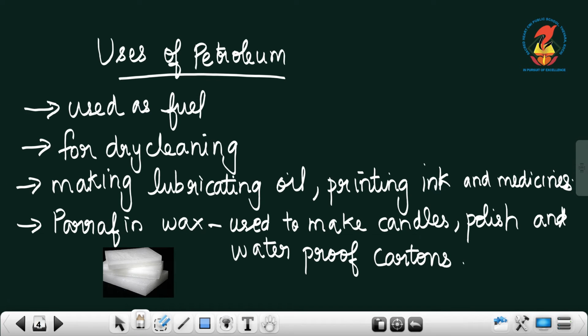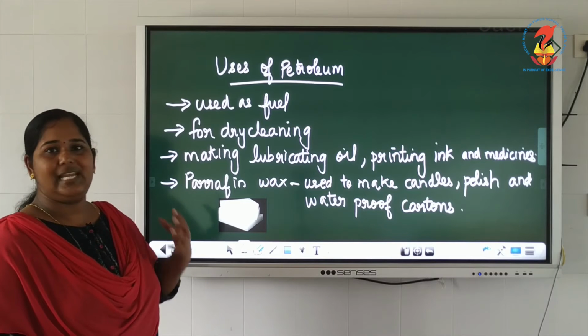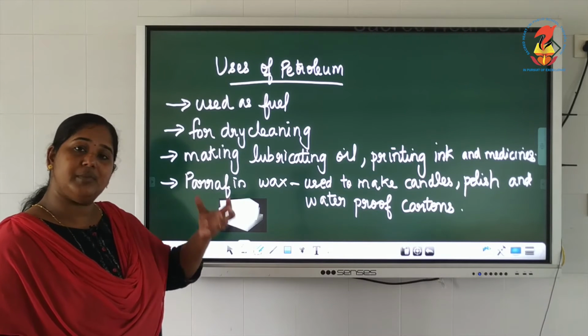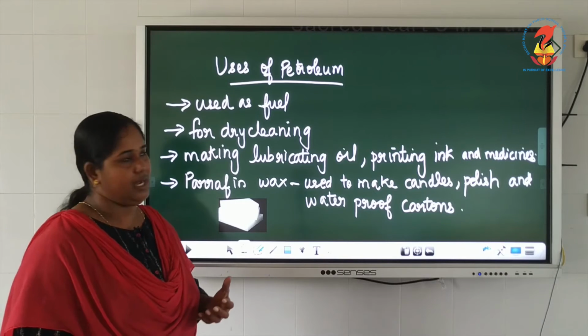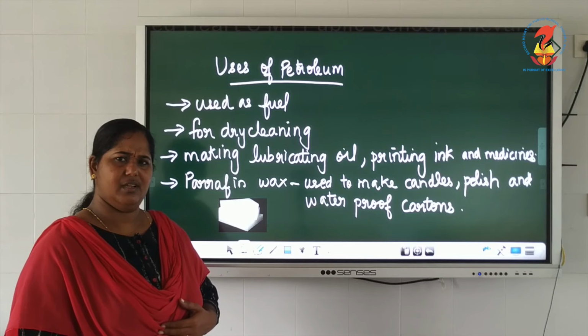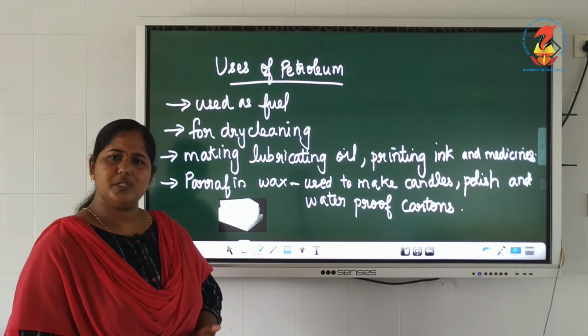The next use is making lubricating oils. Lubricating oil means mainly for lubrication of machines and all, for the smooth movement of machine parts. Then printing ink and medicines. Medicines? Do you think that petroleum is used for medicines?